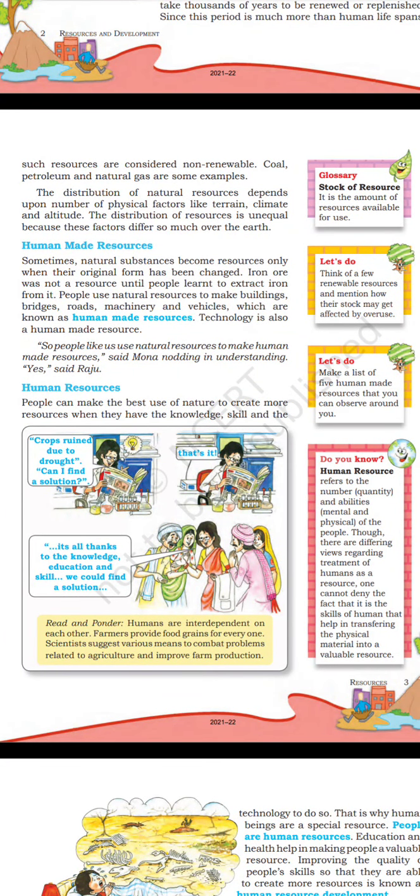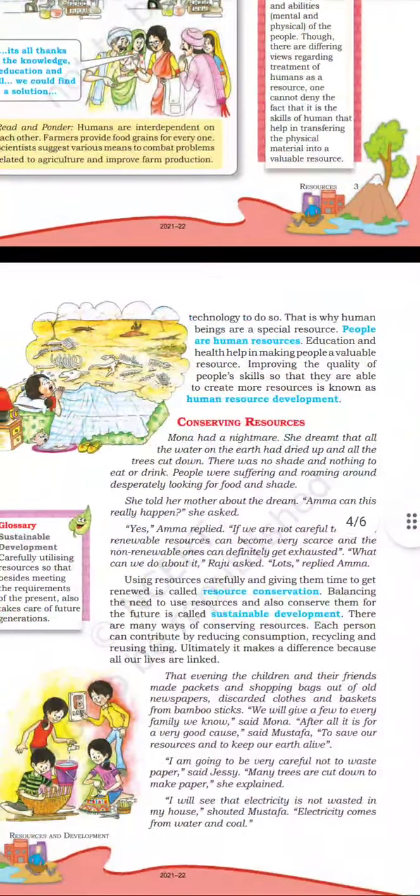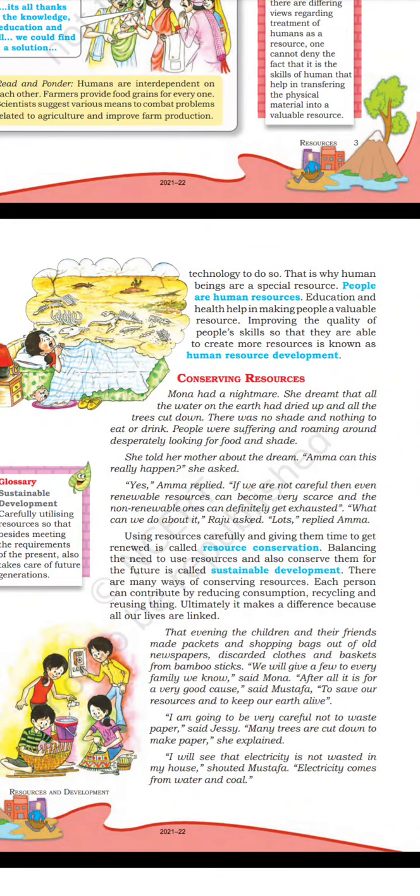Read and ponder. Humans are interdependent on each other. Farmers provide food grains for everyone. Scientists suggest various means to combat problems related to agriculture and improve farm production. Crops ruined due to drought, can I find a solution? That's it. It's all thanks to the knowledge, education, and skill we could find a solution. That is why human beings are the special resources.